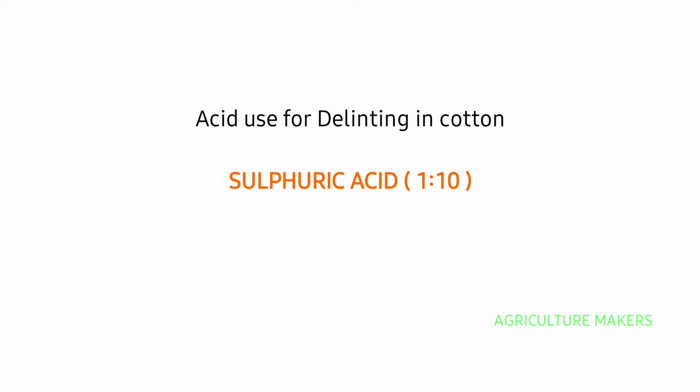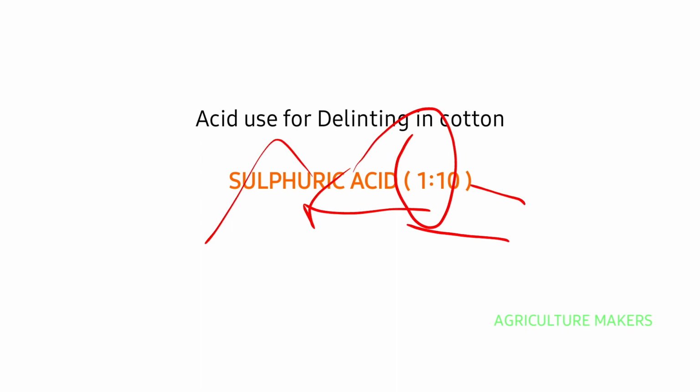Acid that is used for delinting in cotton is sulfuric acid, H2SO4, in the ratio of 1 is to 10. 1 kg of sulfuric acid along with 10 kg of cotton seed. 1 kg or 1 liter, whatever it may be.